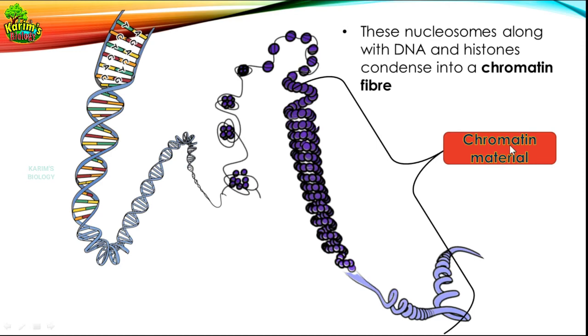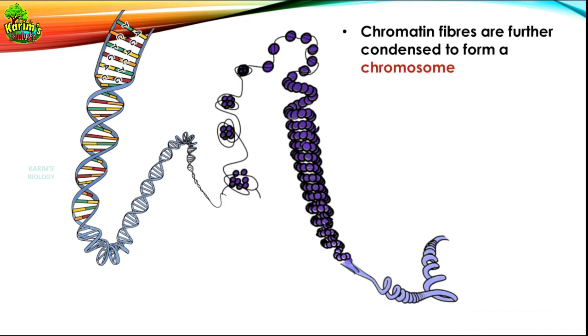Generally, when the cell is not dividing, within the nucleus you can see this chromatin material. Don't forget that chromatin material is seen within the nucleus of a cell that is not dividing. Chromosomes are found clearly in the nucleus of a cell which is about to undergo division or which is undergoing cell division. Don't forget that. About cell division, two types are there, mitosis and meiosis. I am going to explain that in the coming sessions, no problem.